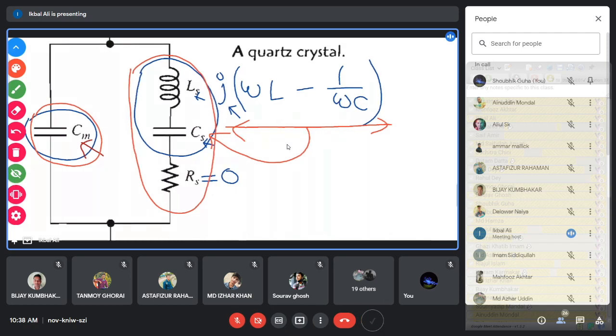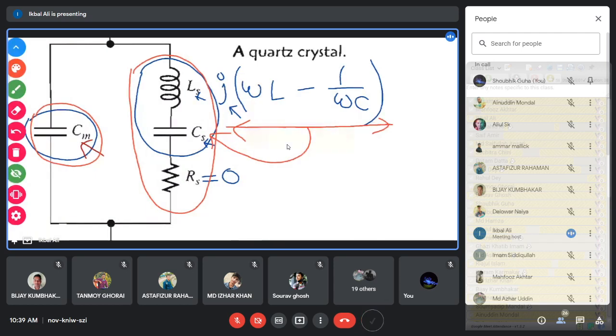This entire impedance, j into omega L minus 1 by omega C, becomes inductive because omega L is larger than 1 by omega C. So this j becomes positive, and you know that if j is positive, then the total impedance acts as an inductor. So this will act as an inductor when omega L is larger than 1 by omega C. In that frequency range, this series combination of L and C becomes an equivalent inductor and will resonate with the parallel Cm capacitor.